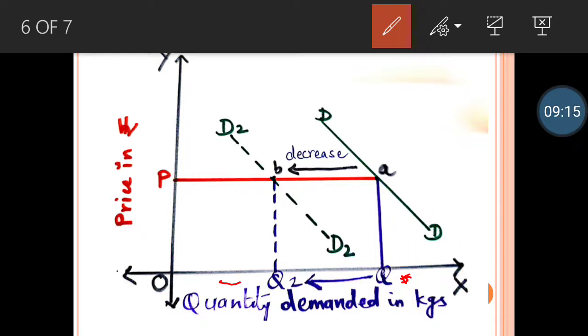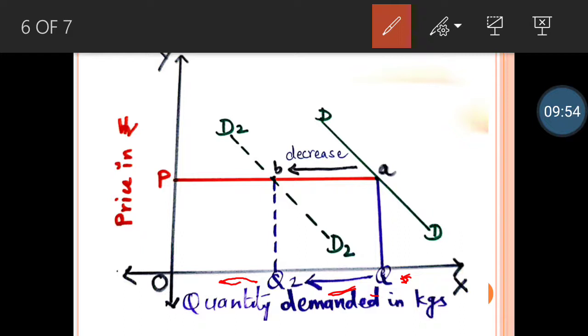But because the consumer's income has decreased, or maybe the consumer's taste has changed, with the same price, now consumers' demand has become less. That is, there is decrease in the demand, which you can see at point OQ2. So your original demand was OQ, and now your demand is OQ2, which shows decrease in the demand, and which is shown with the arrow which moves towards the left hand direction between Q to Q2.